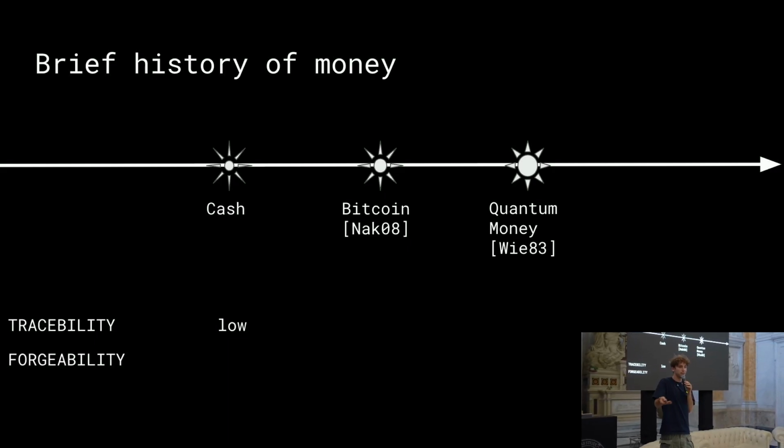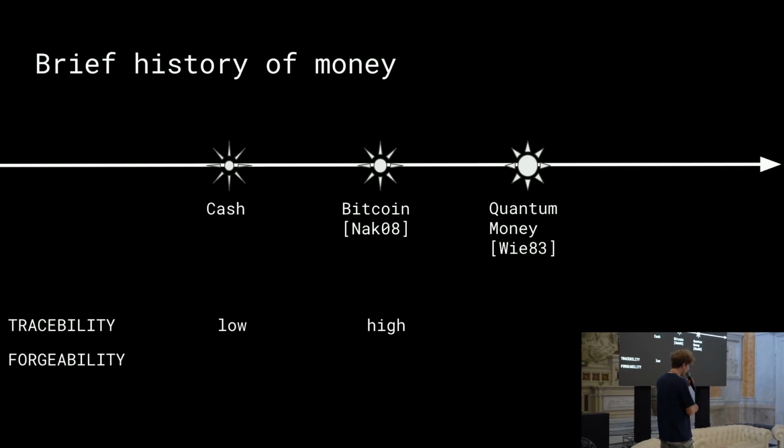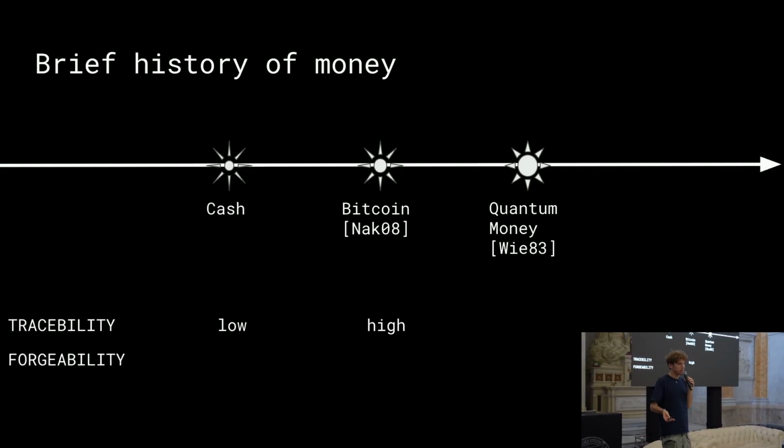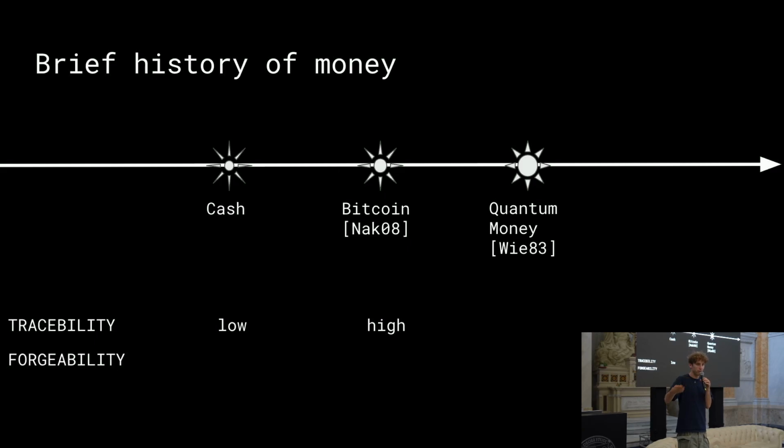is low. Every time you get some cash, some banknote, you cannot really tell who was the previous owner of this cash. When it comes to Bitcoin, the traceability is really high because by design, the blockchain of Bitcoin is public. So you can see every transfer, who transfer what, how much, to whom.